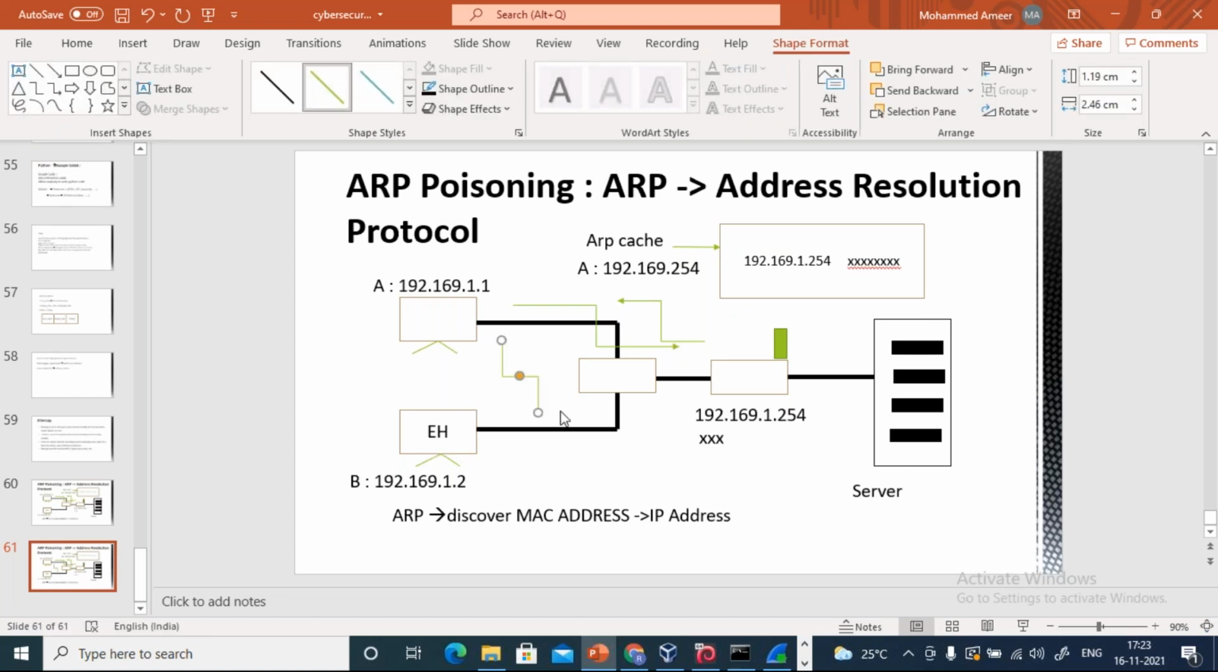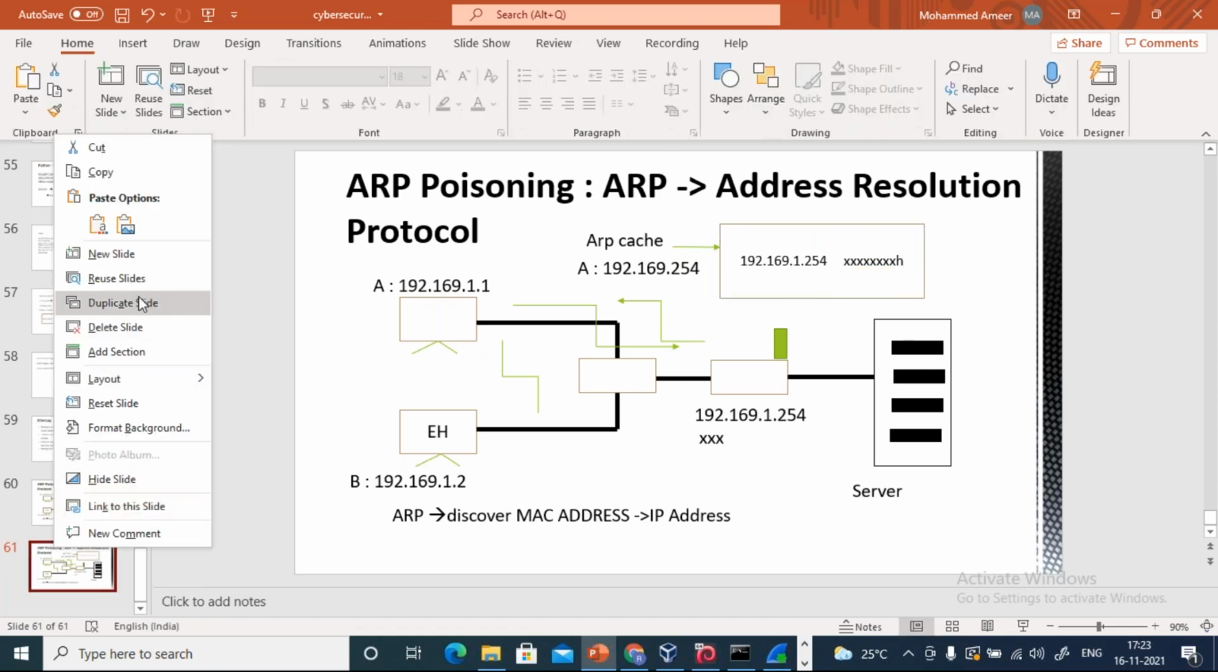But if this person is not a hacker, he will discard it. But if he is a hacker, now what will he do? He will start responding back to A. He will send his MAC address. This MAC address will now belong to whom? To the hacker. So what is happening? The hacker is now coming in between.